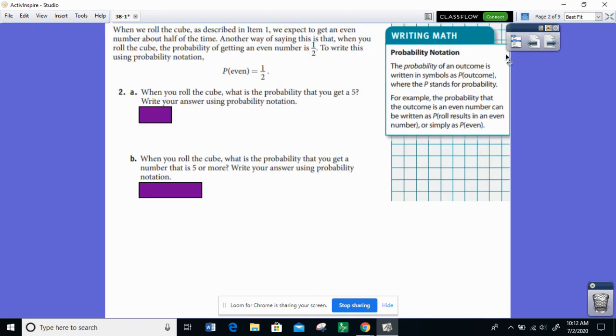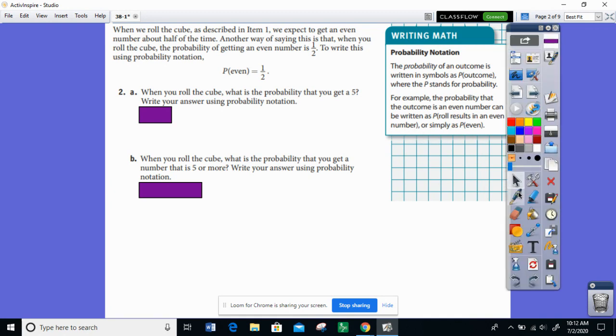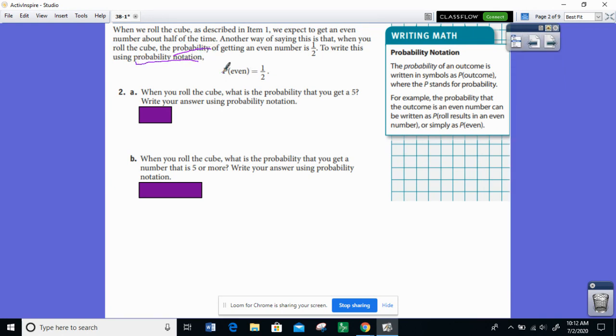So it says underneath number 1 on the bottom of page 553, when we roll the cube as described in item 1, we expect to get an even number about half of the time. Another way of saying this is that when you roll the cube, the probability of getting an even number is 1/2. So to write this using probability notation, this is shorthand for the probability of getting an even number equals 1/2.